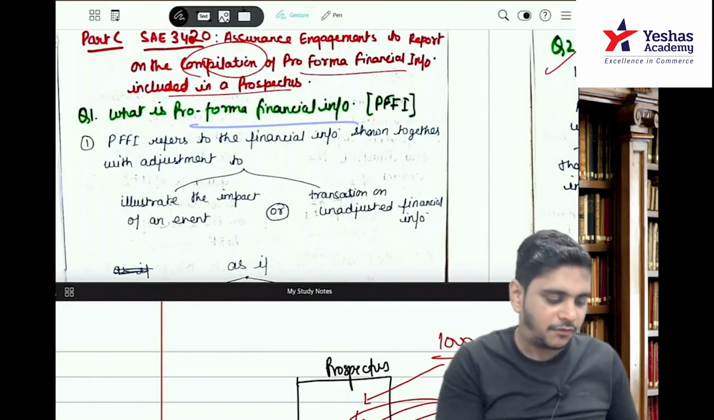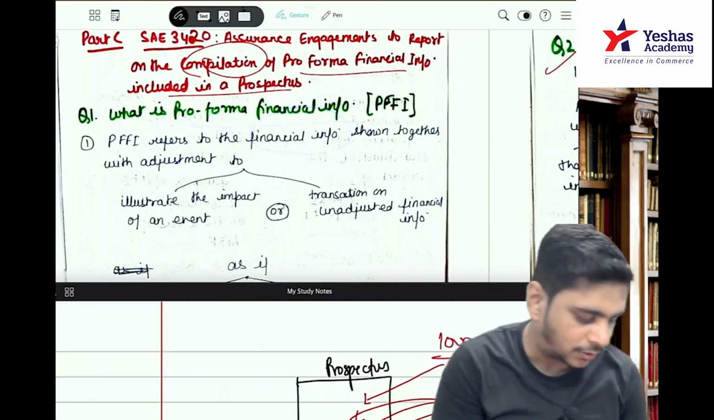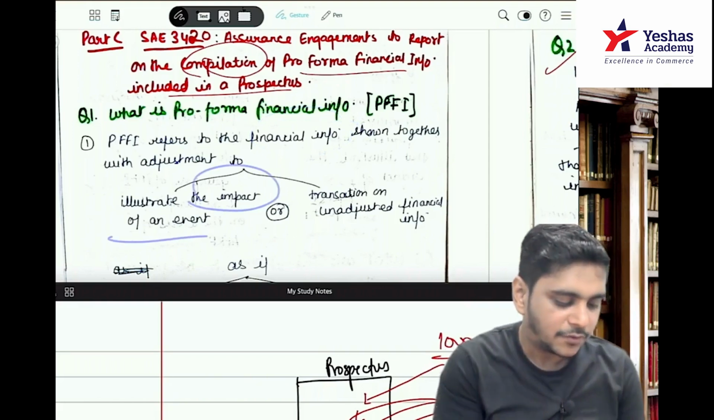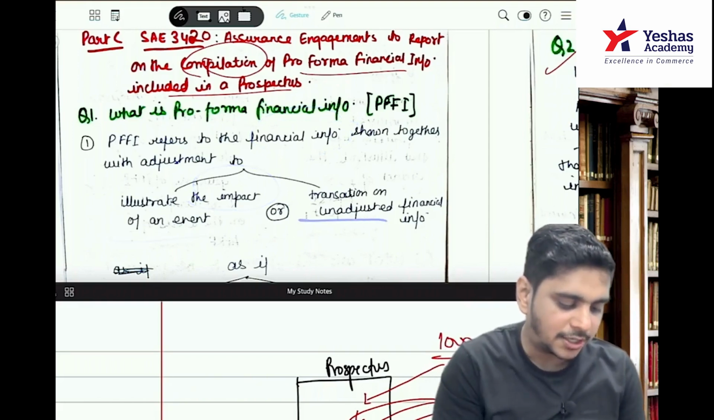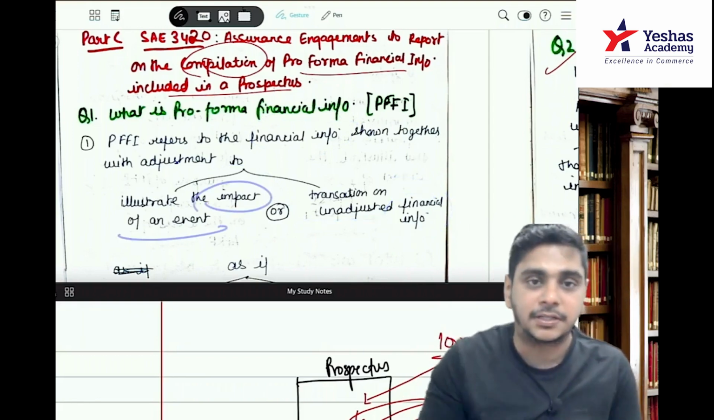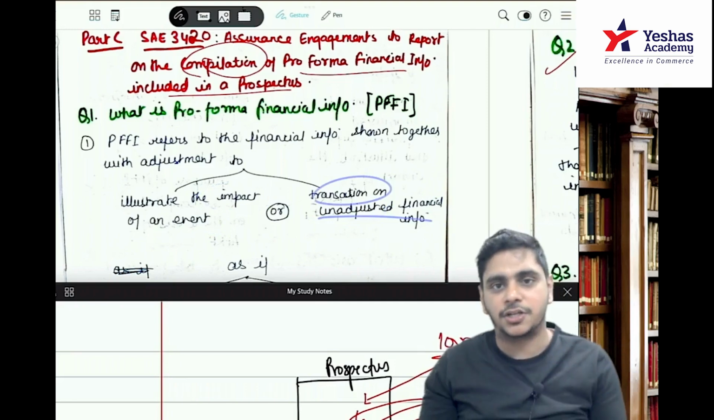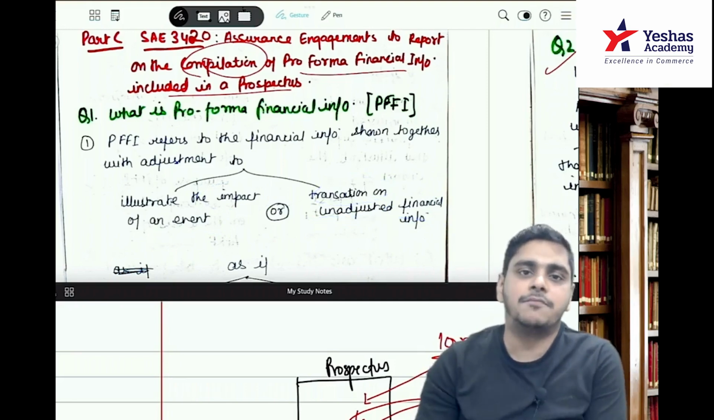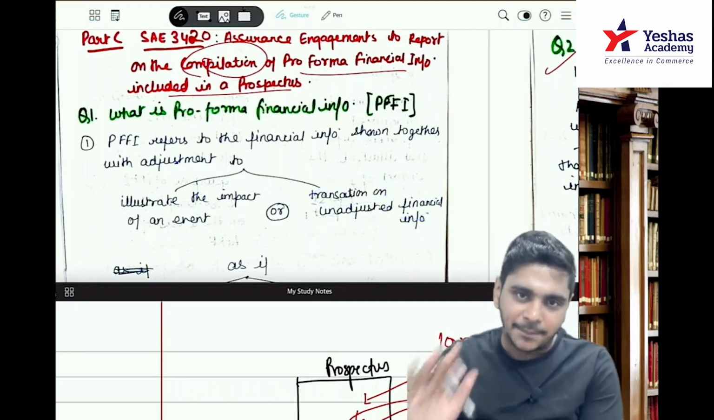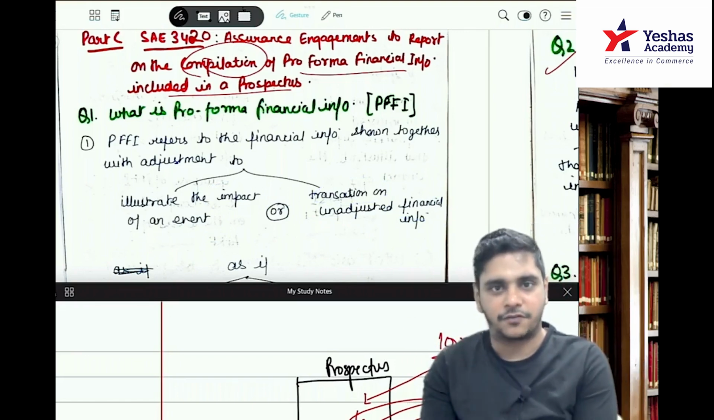What is PFFI? PFFI refers to the financial information shown together with the adjustment to illustrate the impact of an event or transaction on unadjusted financial information. You can take the example of a merger. If a merger happens, or an acquisition, or a takeover, what will the financial information be?